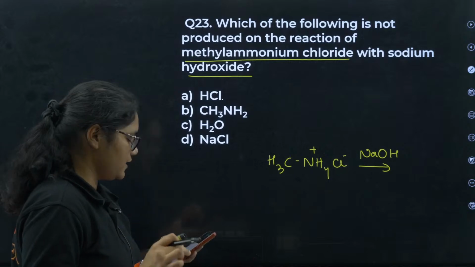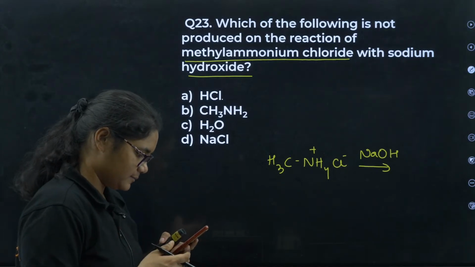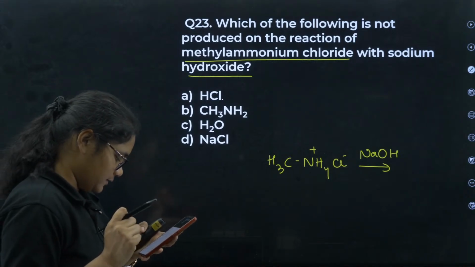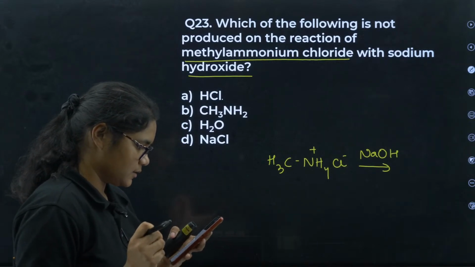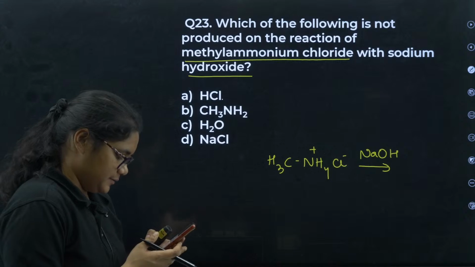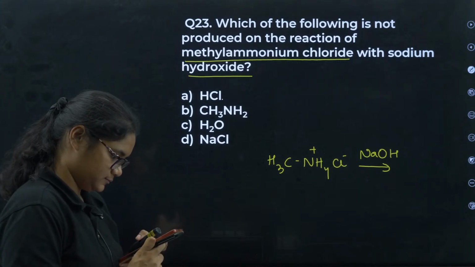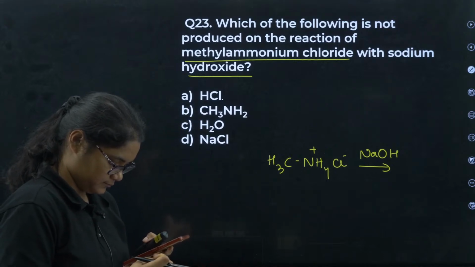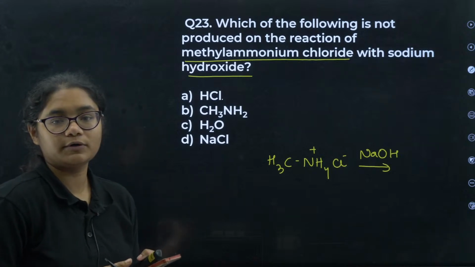Options are HCl, CH3NH2, H2O and NaCl. Okay, let me see who is answering this one. Yes, what will be the answer here?